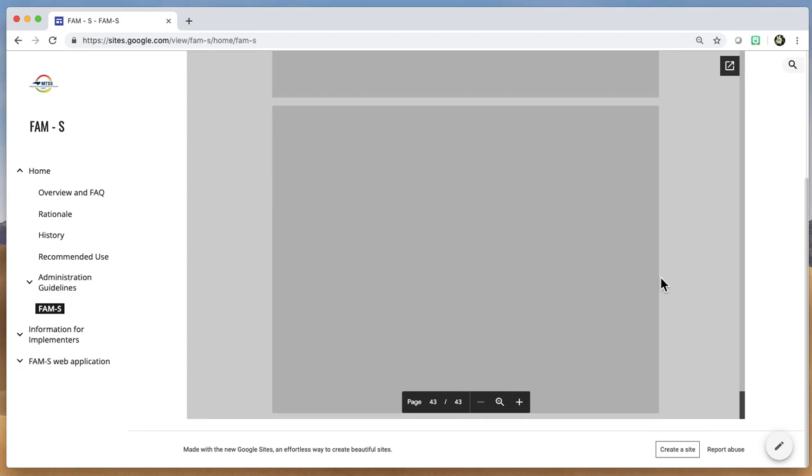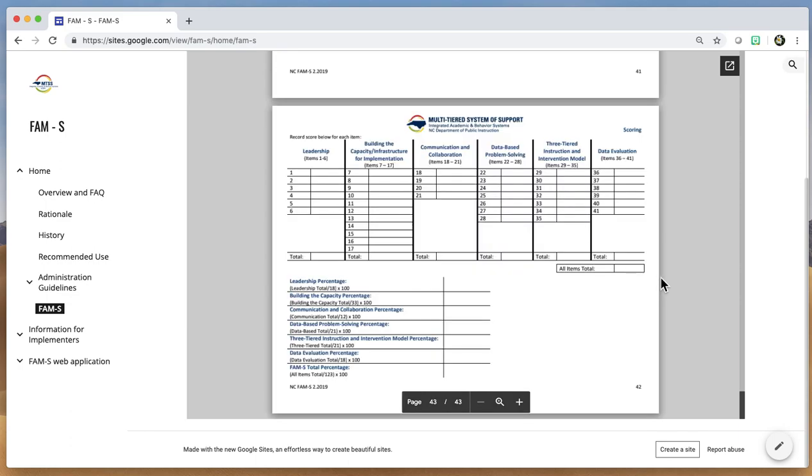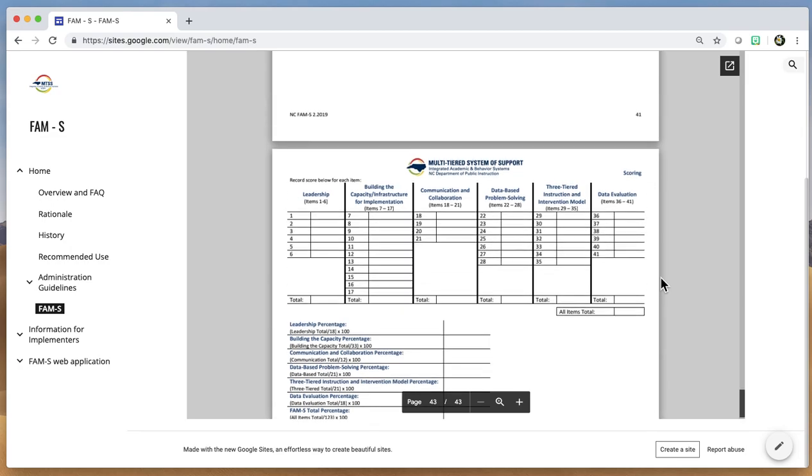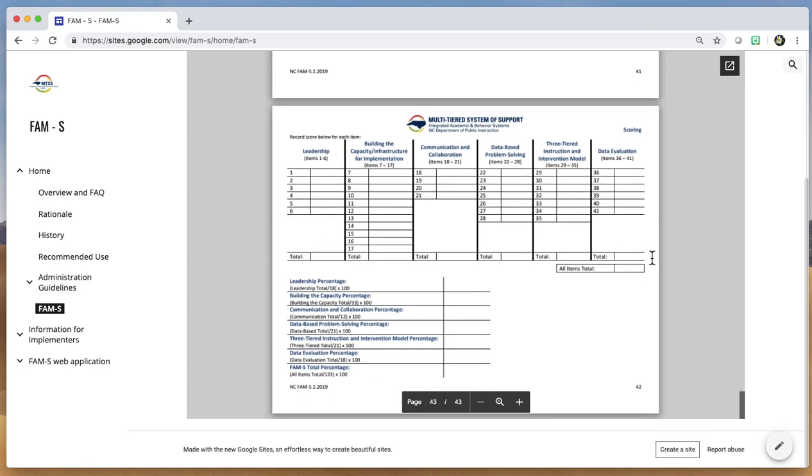So ahead of our work together next week, we would recommend that you go ahead and send the PDF of the FAMS to any of your school team members, your ILT members who will be there that day, to do that personal reflection. They certainly can bring that completed rubric with them or just bring that rating score, but to make our conversations be as efficient as possible, if everyone has a chance to read and review the FAMS and give their personal reflection ahead of time, our time together on April 9th and 10th will be most efficiently used.